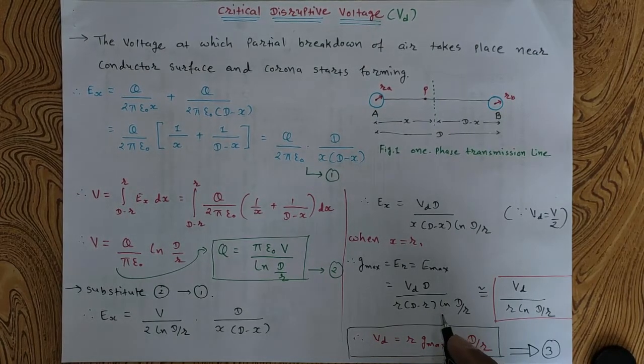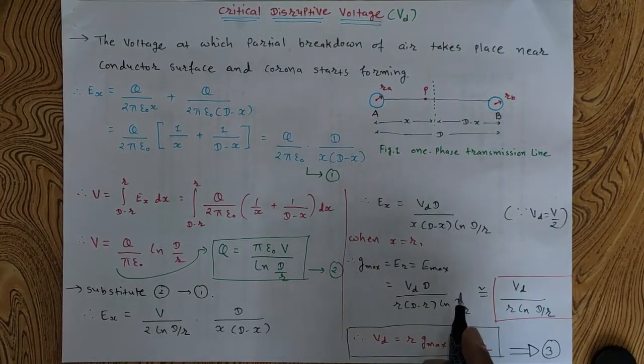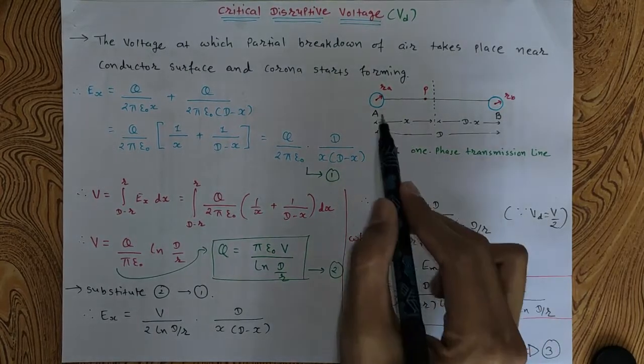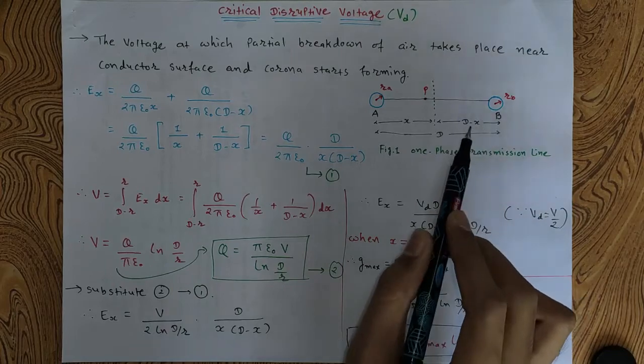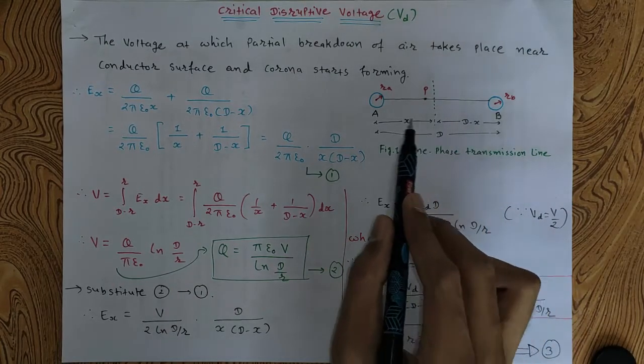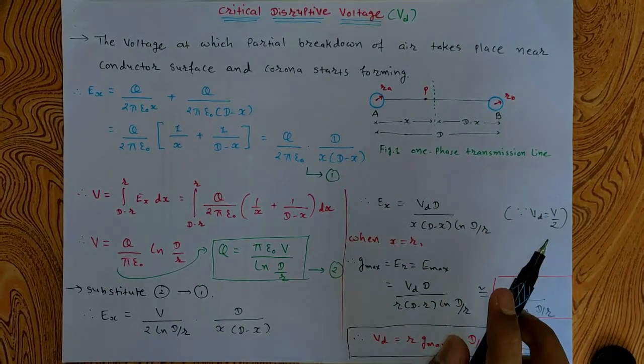Let us take an example of a single phase transmission line shown in the figure. Here is the conductor of phase A and conductor B. RA and RB are the radii of these conductors, and they are equal.